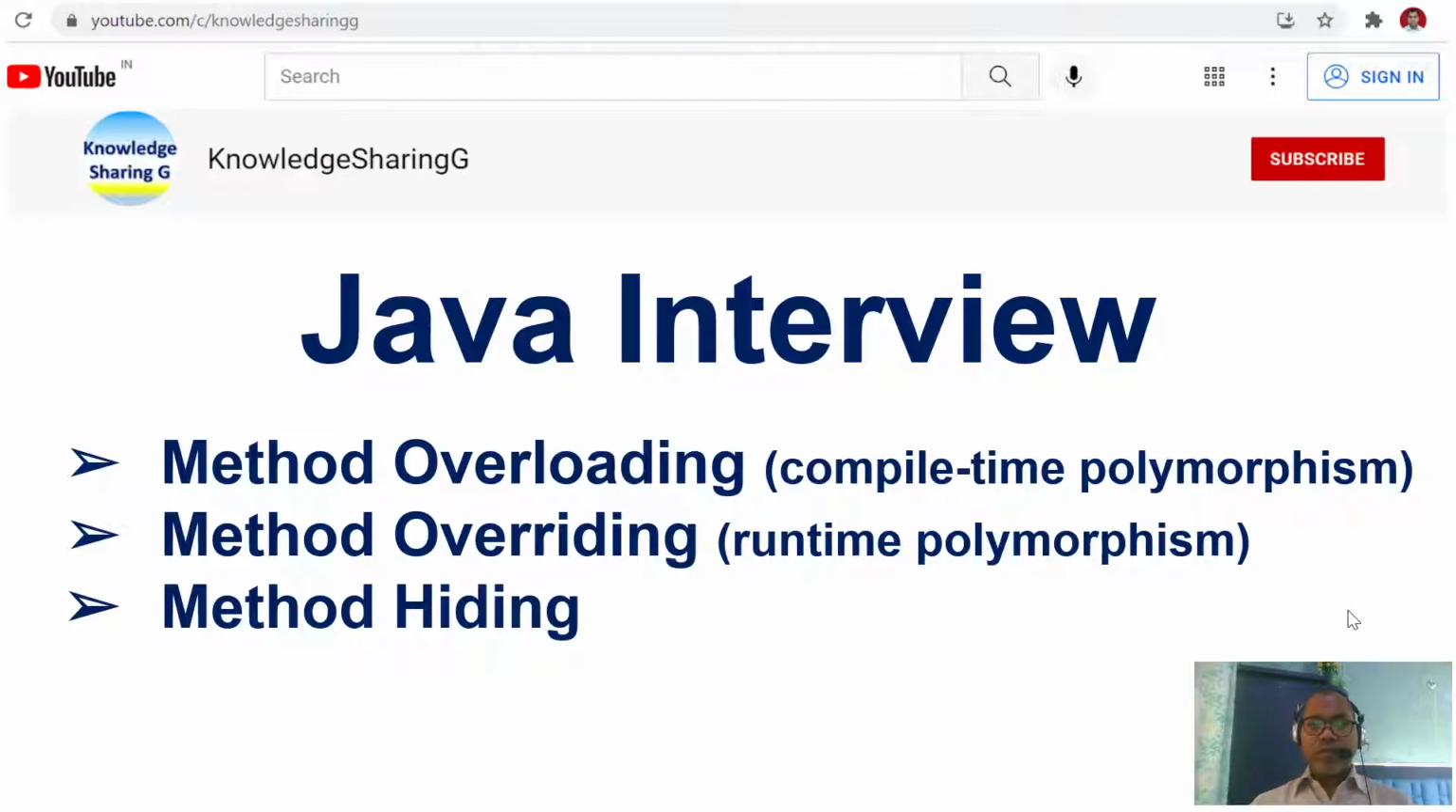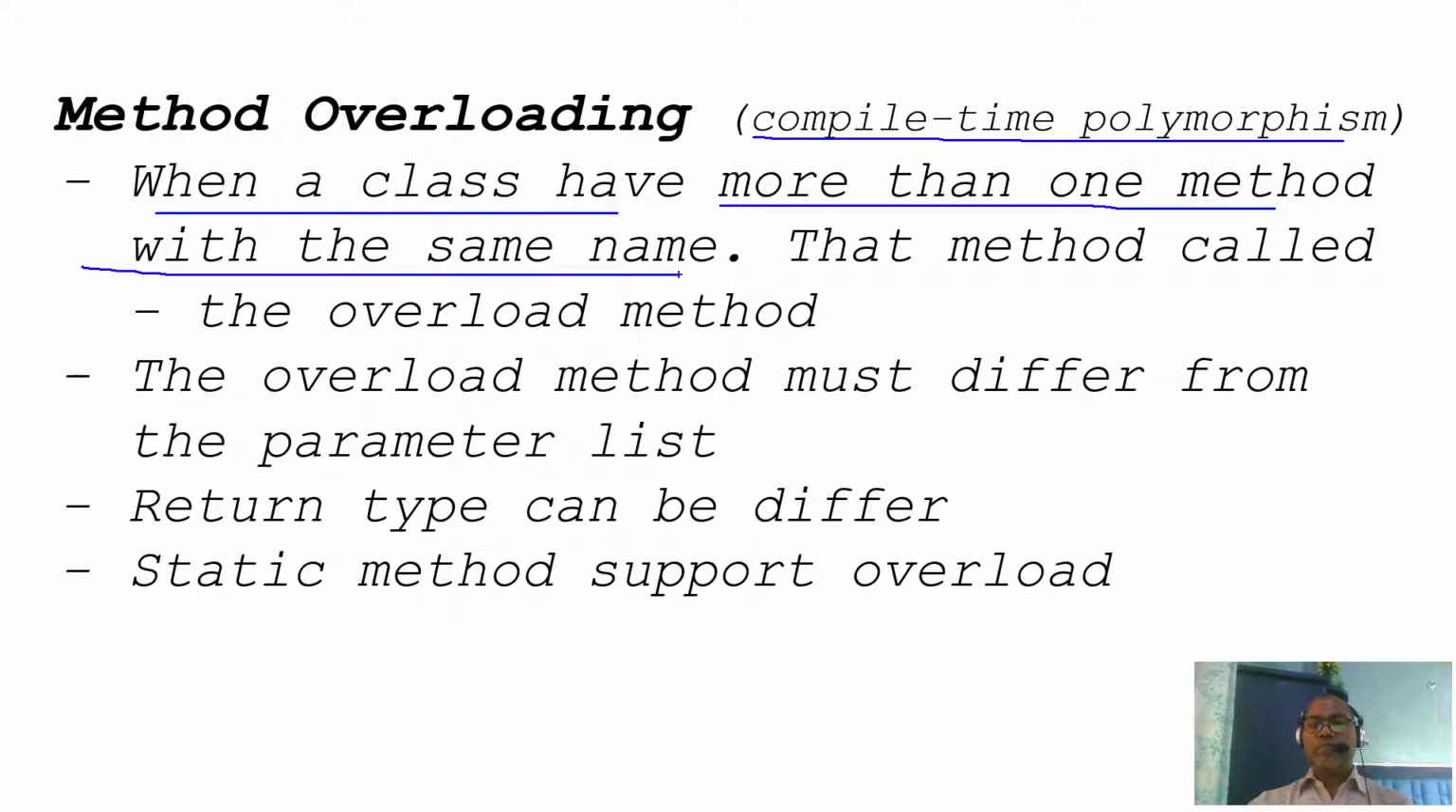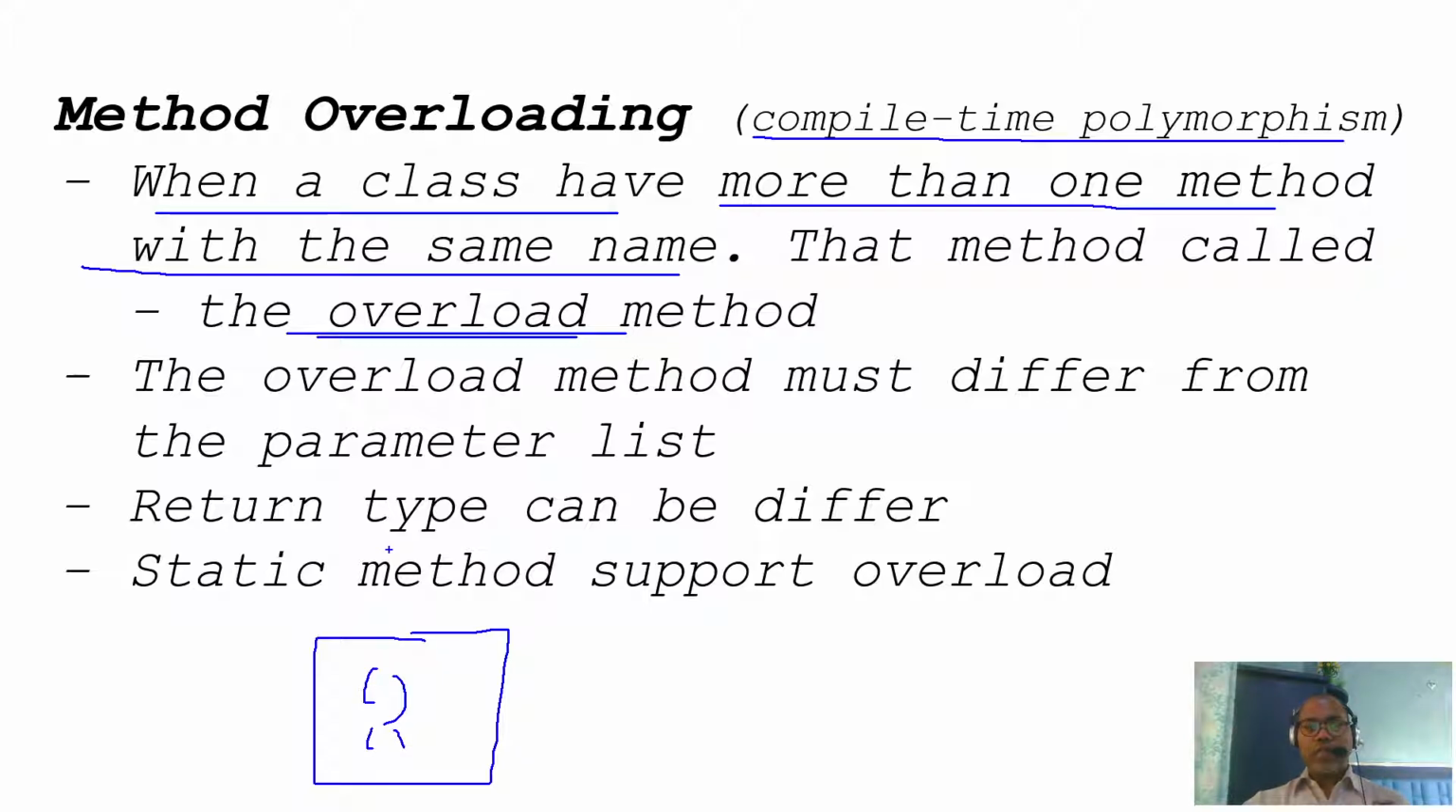So let's first talk about what is overloading. Method overloading is compile time polymorphism when a class has more than one method with the same name. Any class that has more than one method with the same name, that method is known as an overloaded method. Simple.